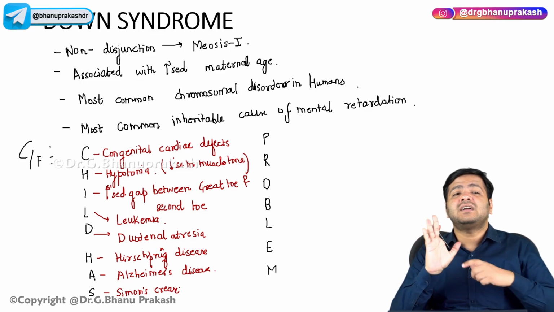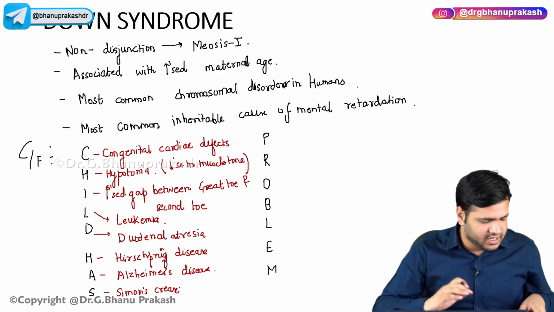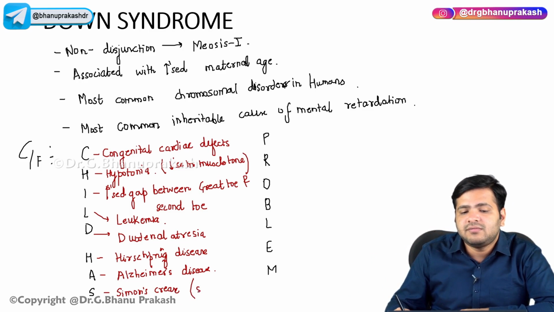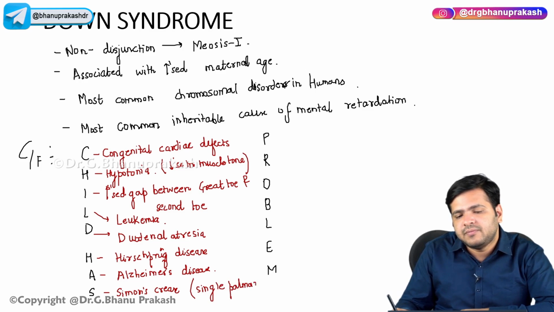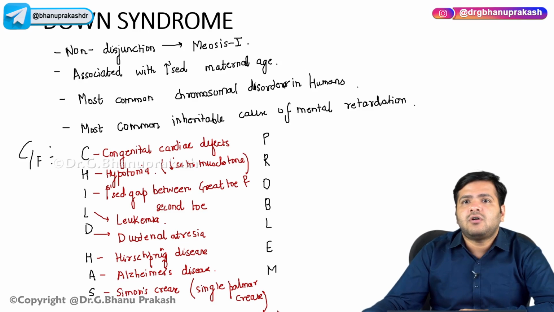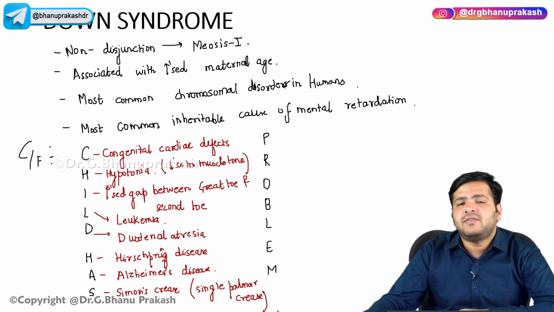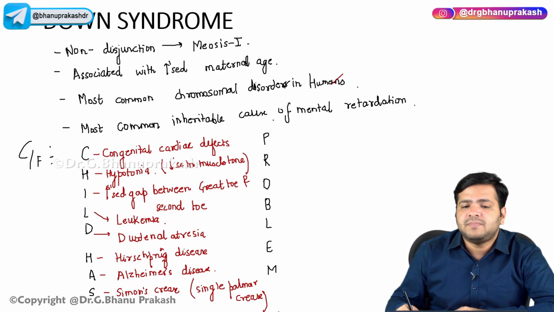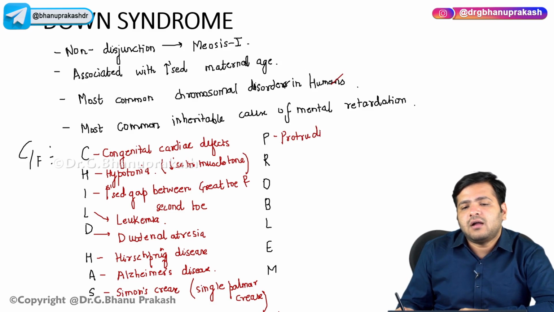And you will also encounter Simian crease, where there is only one crease in the hand, or I can simply say a single palmar crease. Apart from that, if we talk about the other clinical features, most of these patients will have a protruding tongue. The tongue will be coming out.